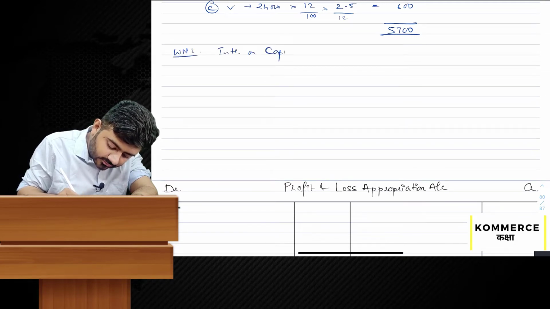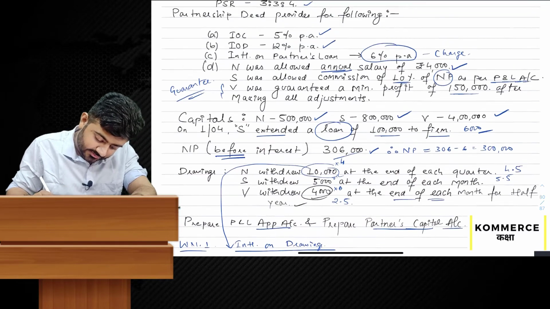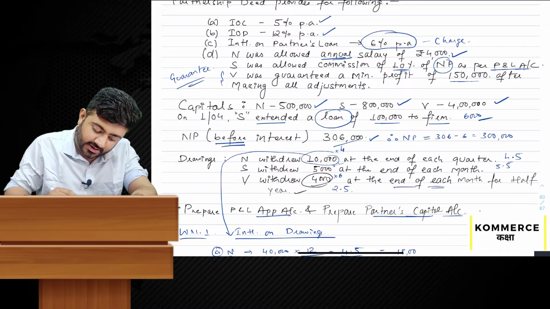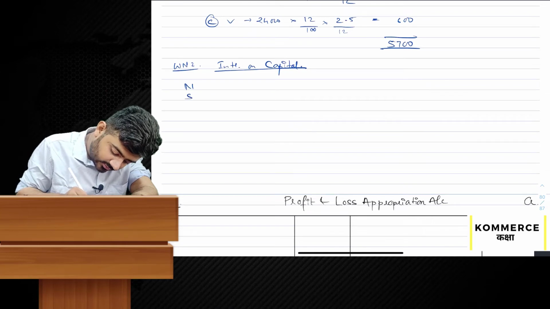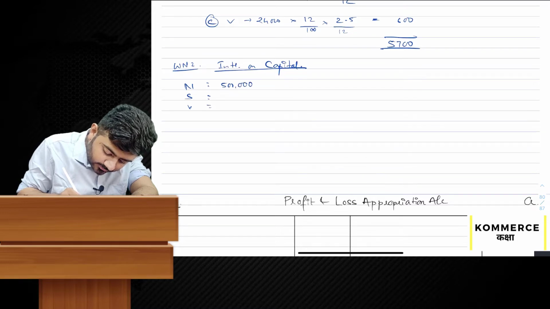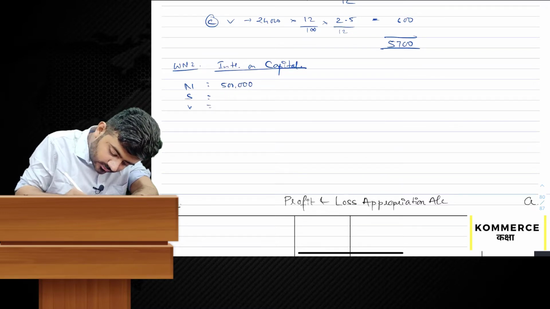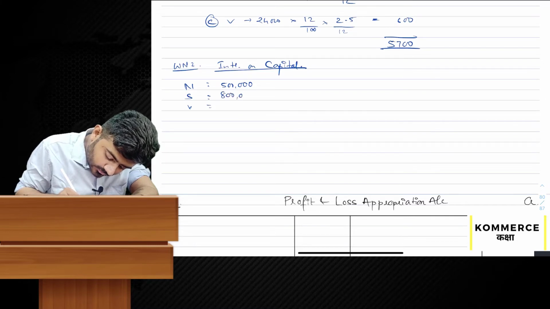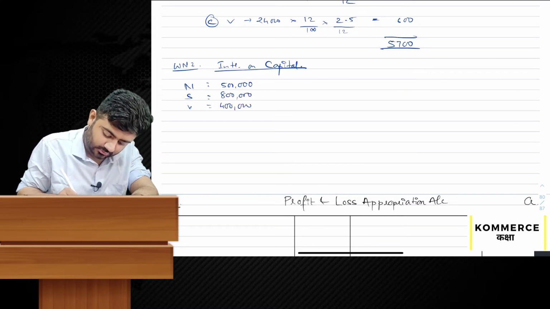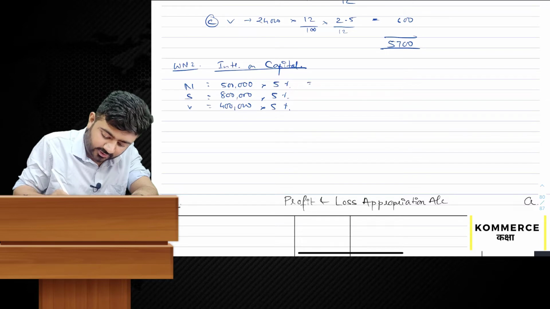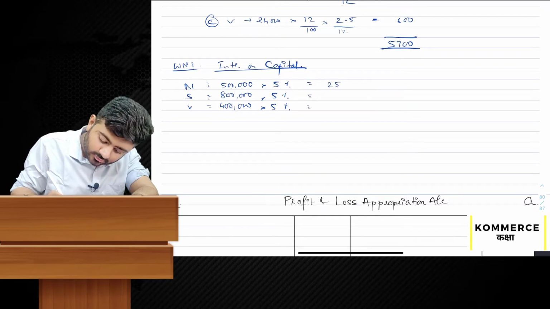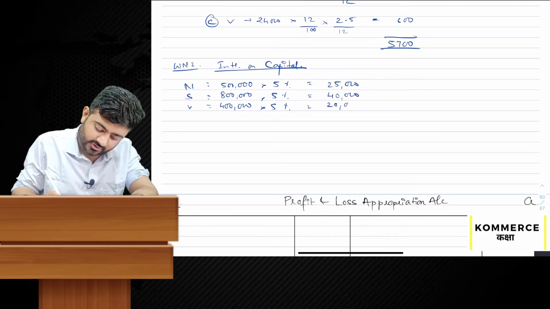Next, working note 2: interest on capital. Capitals are 5 lakh, 8 lakh and 4 lakh for N, S and V, and the percentage is 5% per annum. 5%, 5%, 5%, that is 25,000, 40,000 and 20,000.